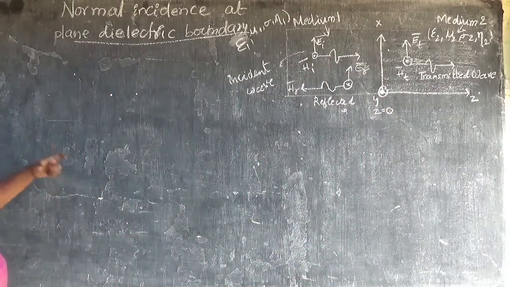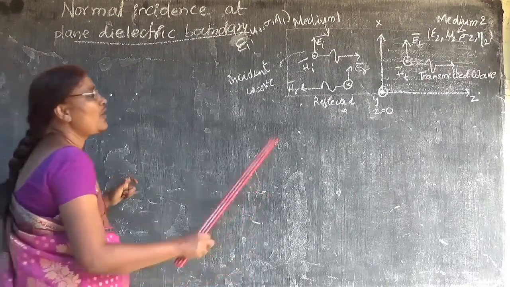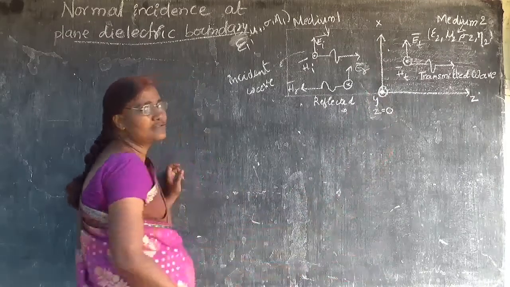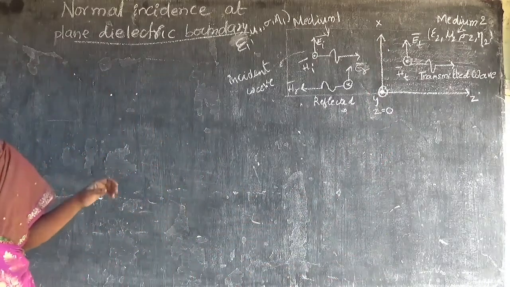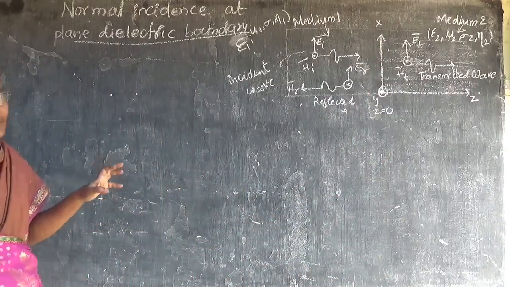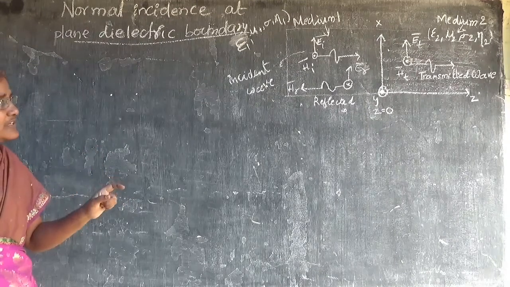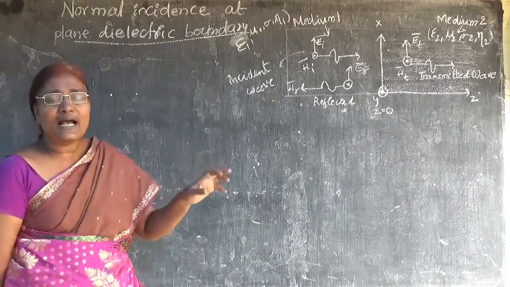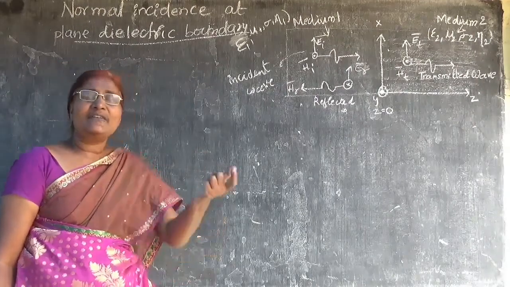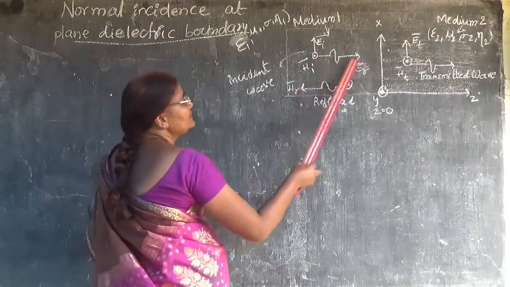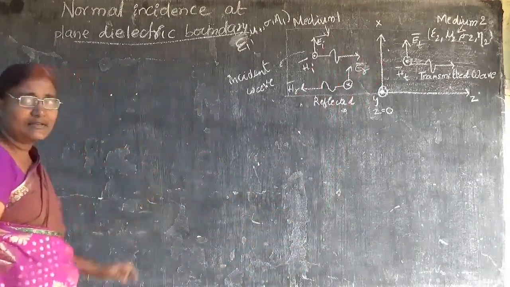Now here we are considering the normal incidence of the wave at the dielectric boundary. The case is normal incidence of the wave at a dielectric boundary. What this dielectric boundary says is that the two media are dielectrics and they form a boundary, and this is the wave which will be incident normally. That is the case we are dealing with.